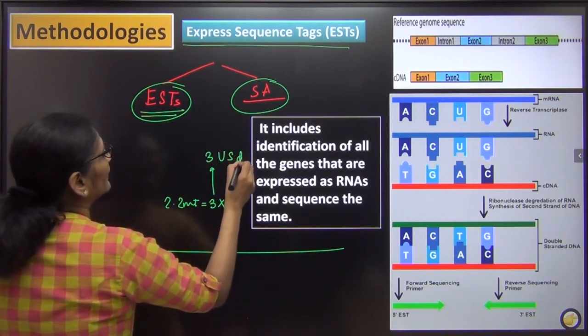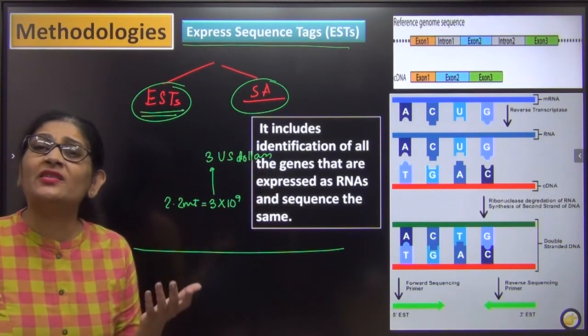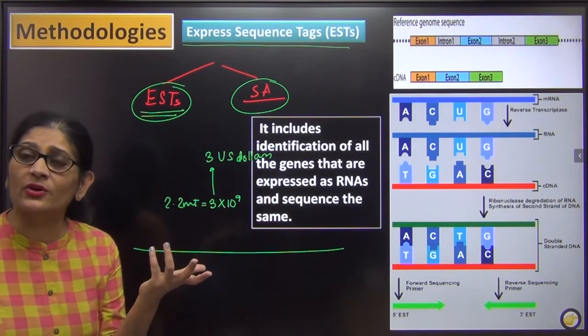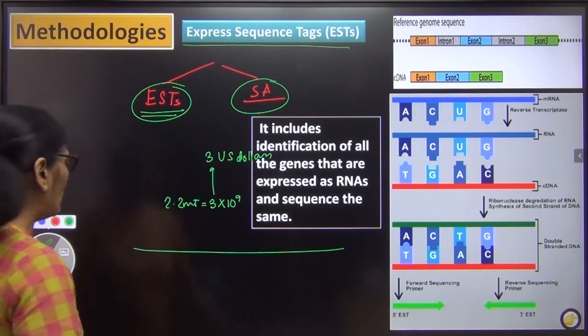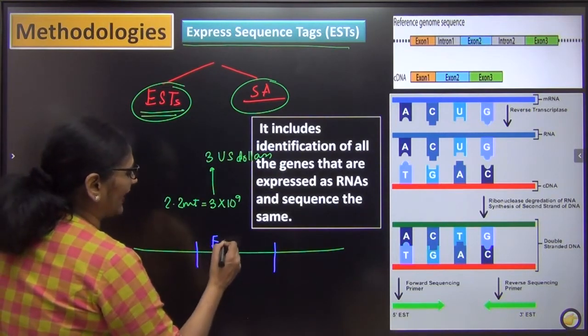Right? It is made up of, it is $3. So it's a very expensive project. So why should we try to find out about the introns? They are useless genes for us. तो इंट्रॉन के बारे में क्यों जाने? Why should we try to find out the nucleotide sequence only of exons?